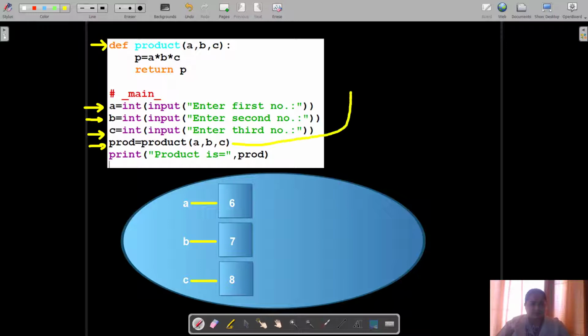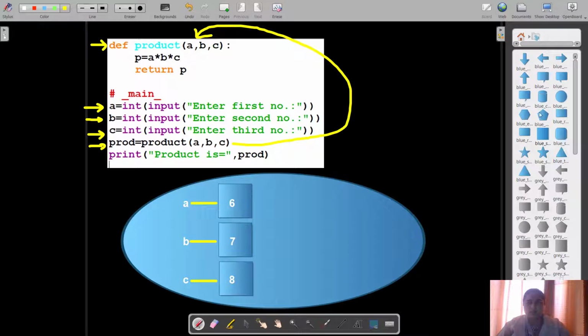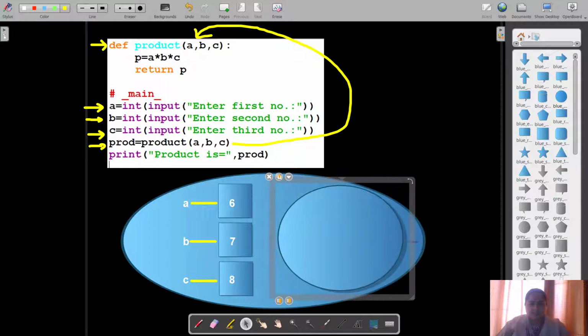So what will happen? The program control will go to this function call over here, and now this function is actually a separate program block within the same program. So it will create a separate local area within the program, and that local area would be created somewhere inside like this, because it is a subset of the same global area. That is why it will be created within the global area itself. So this represents the local area, and now this local area contains A, B, C as 3 parameters.